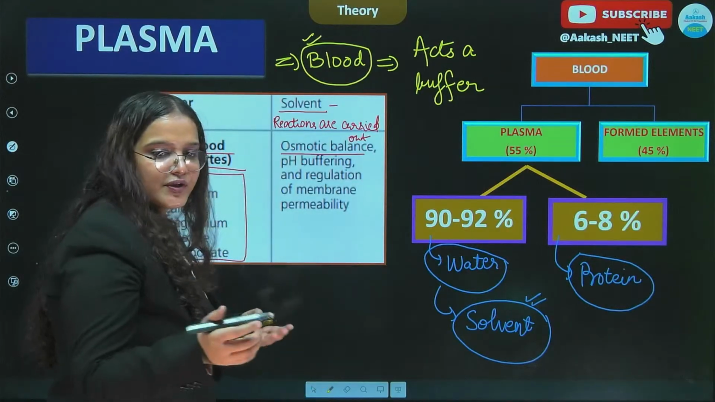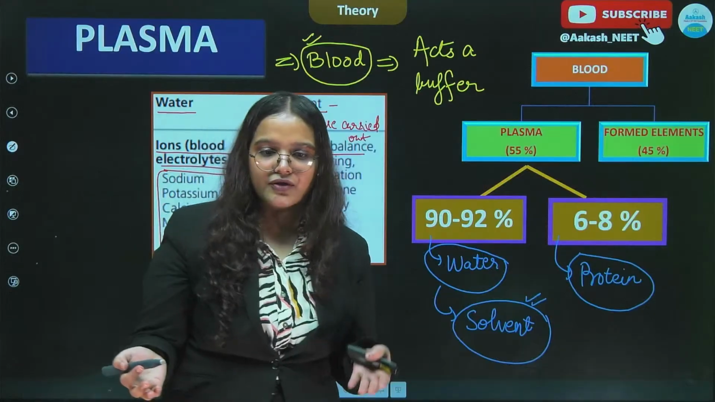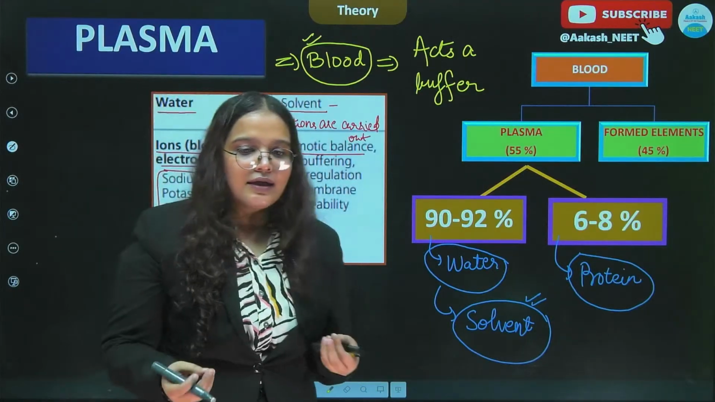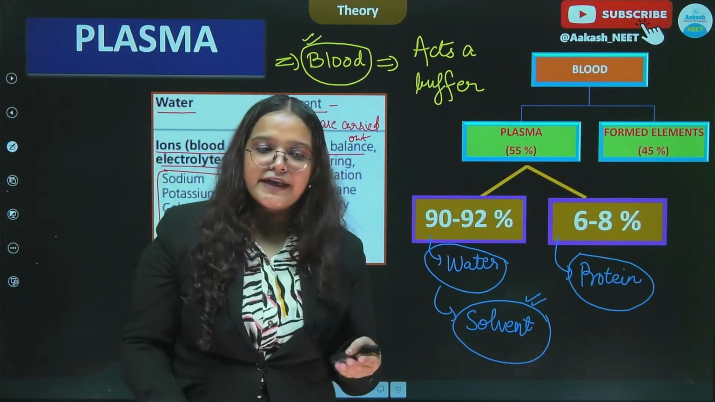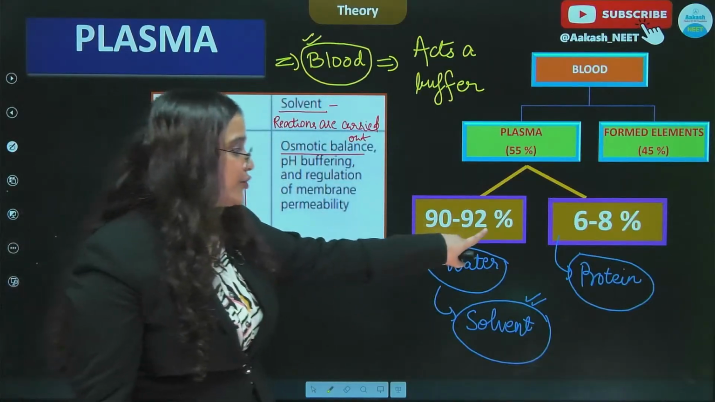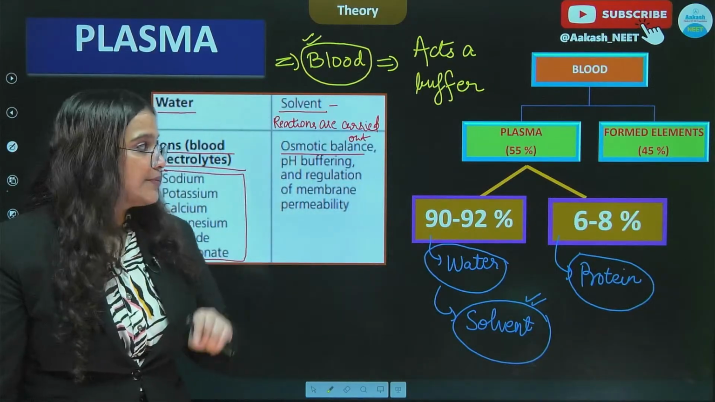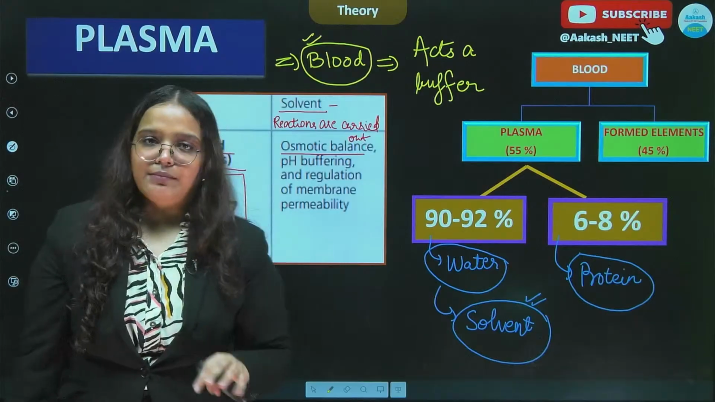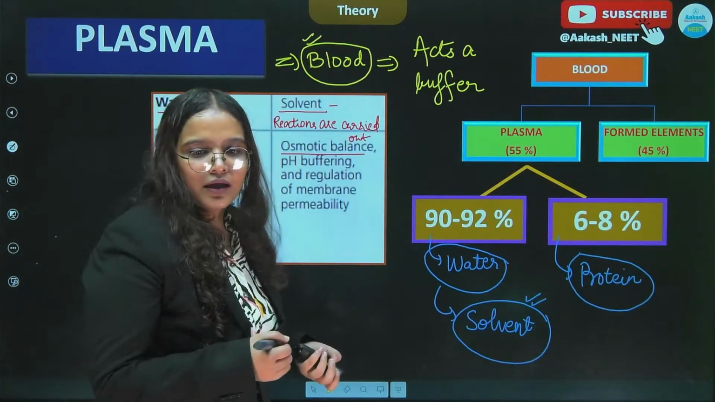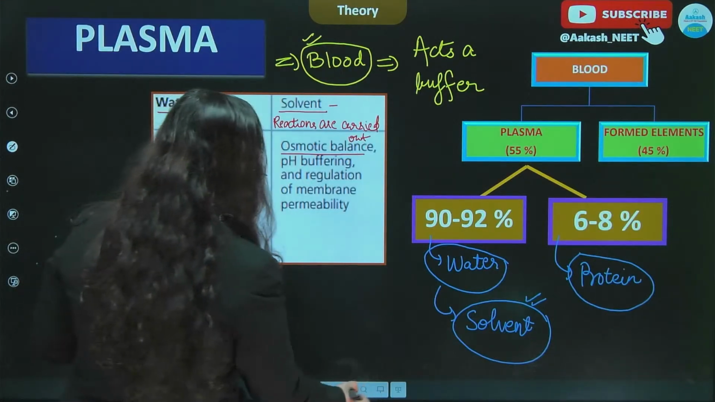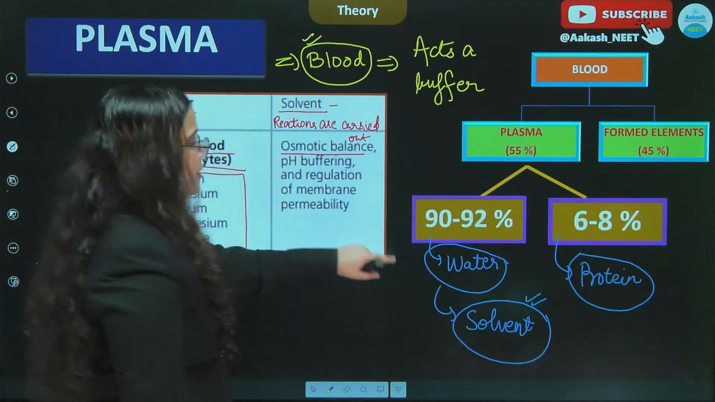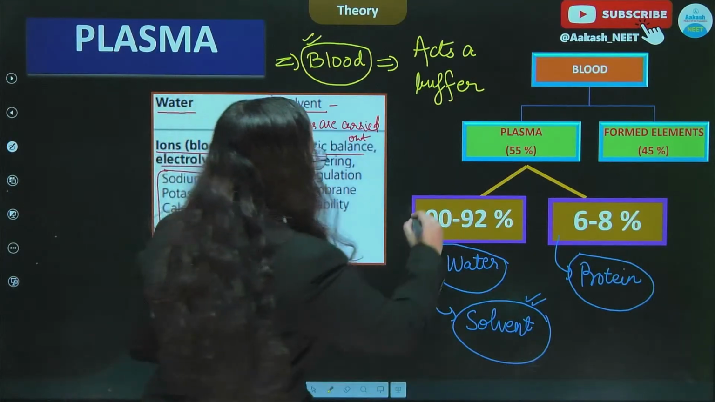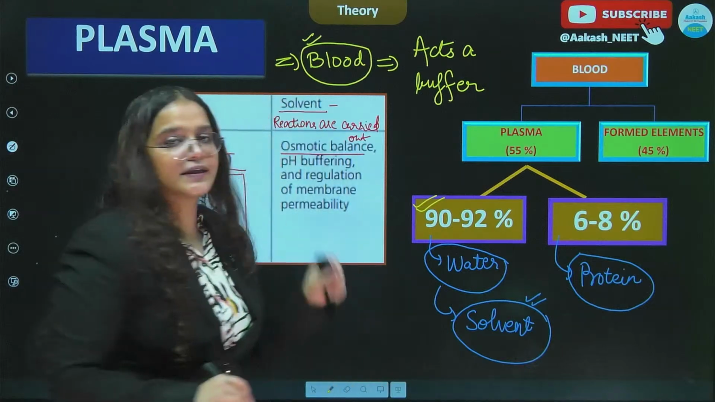Alright, I can see students are very actively engaging in the comment section. And Sanshumani, how much water is there? So we have discussed that 90 to 92% of water is present in the plasma. Alright. Okay, so this was about the component of water which is present in the plasma.